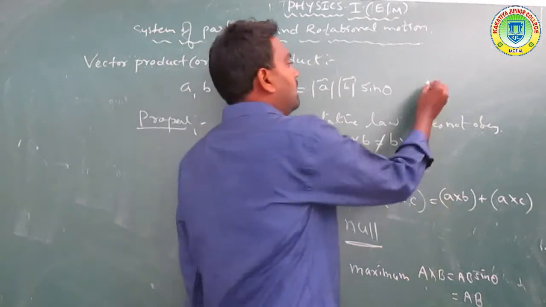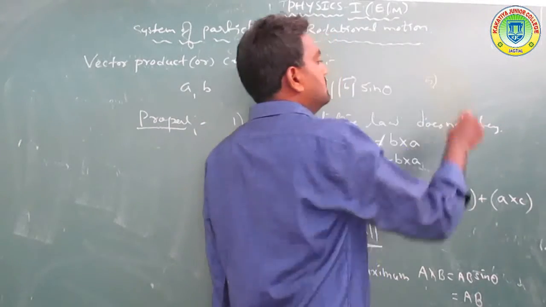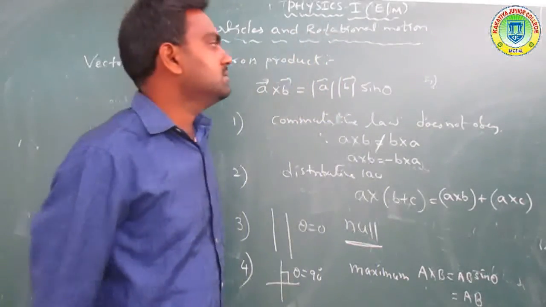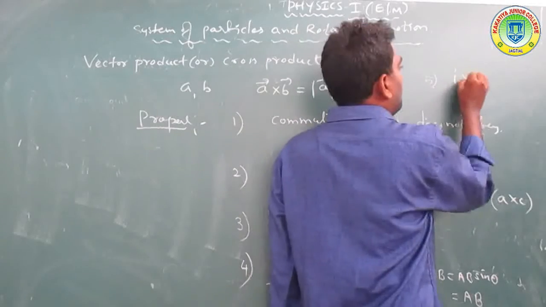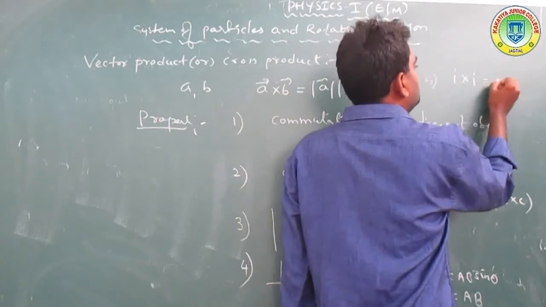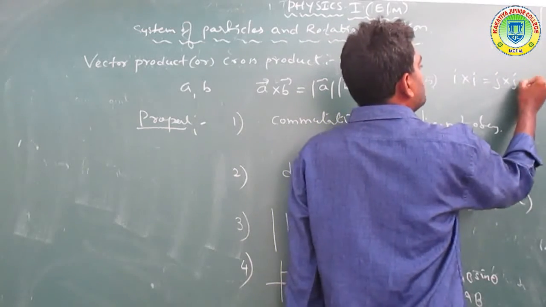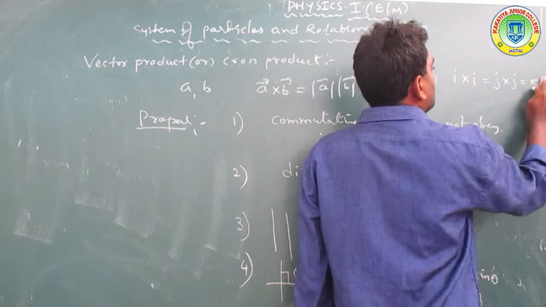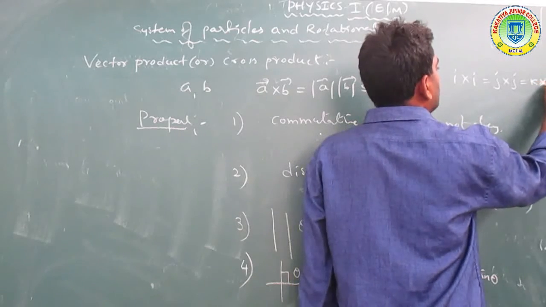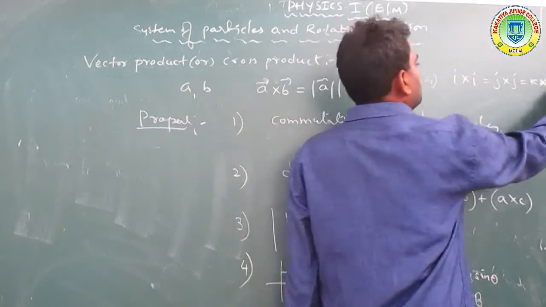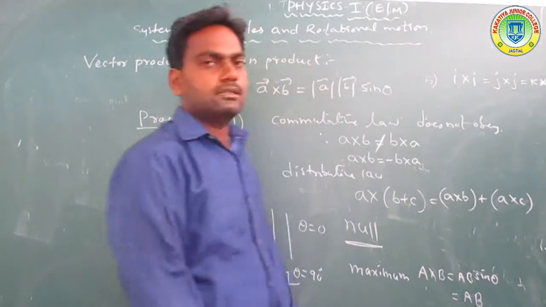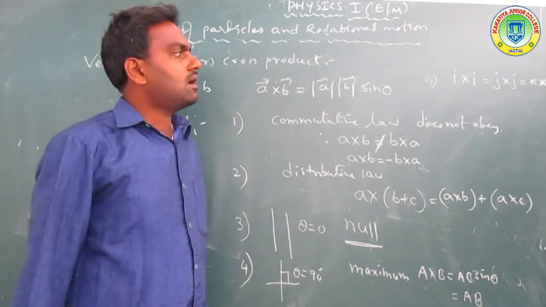Now another property is also discussed: i cross i is equal to j cross j is equal to k cross k, which is equal to 0. That is also a property of the cross product.